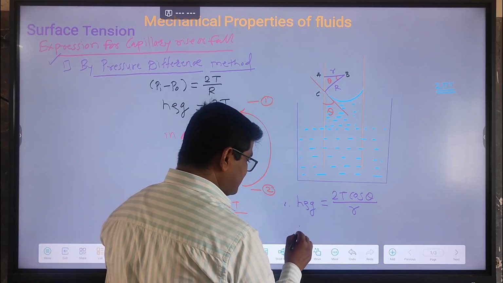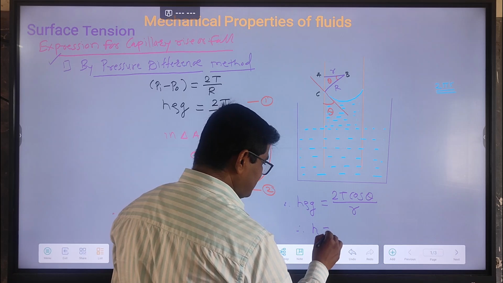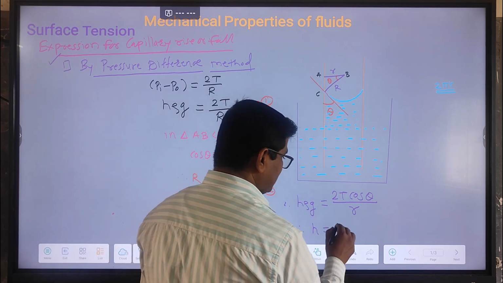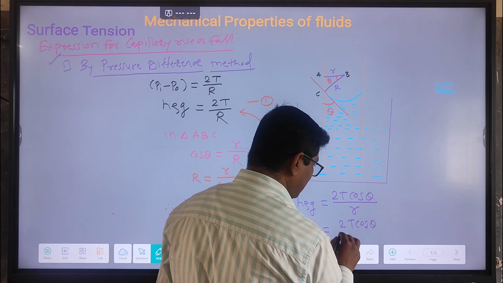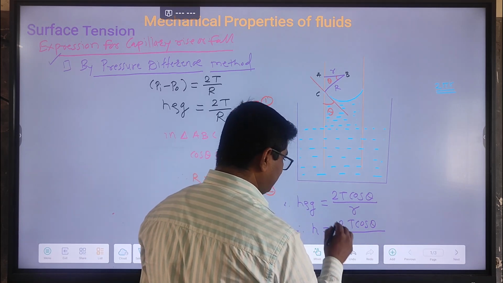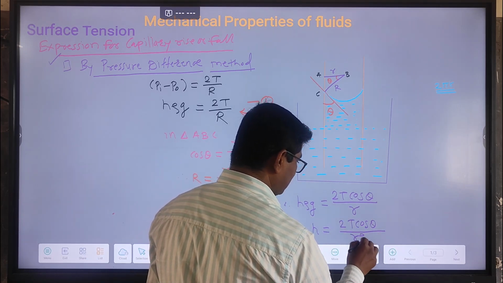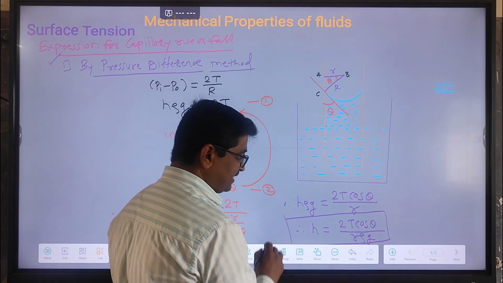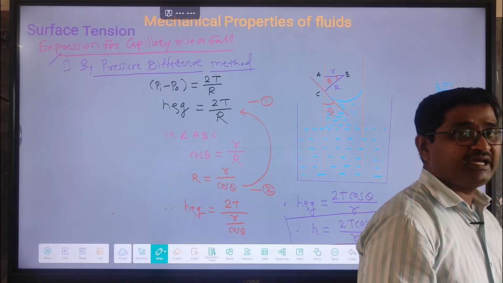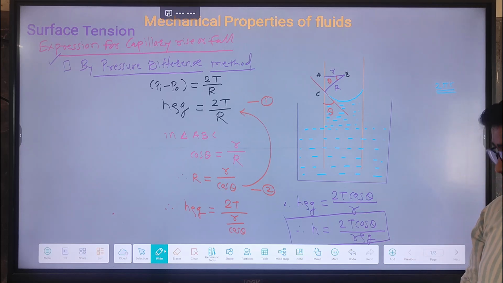And if we find out h, so h is equal to, what is h? h is equal to 2T cos theta divided by which factors are remaining? r rho g. So this is the expression for capillary rise. Okay, this is the expression for capillary rise.